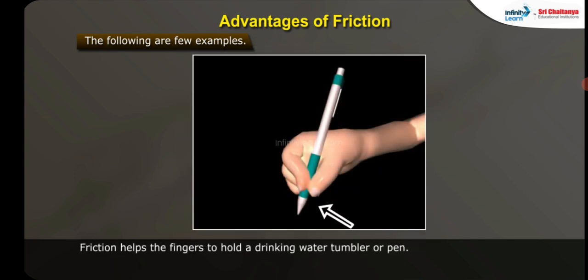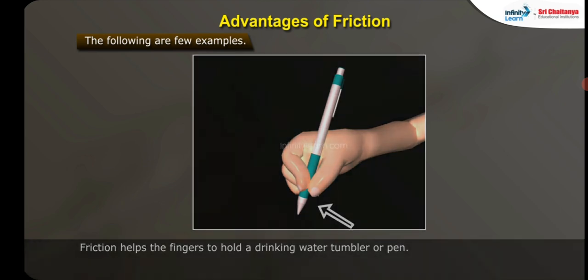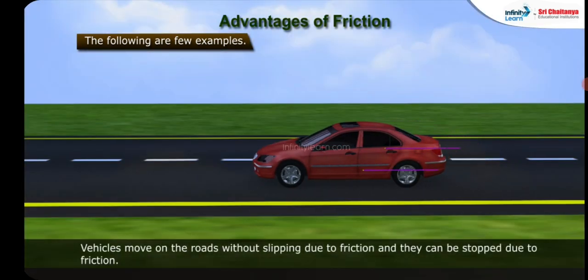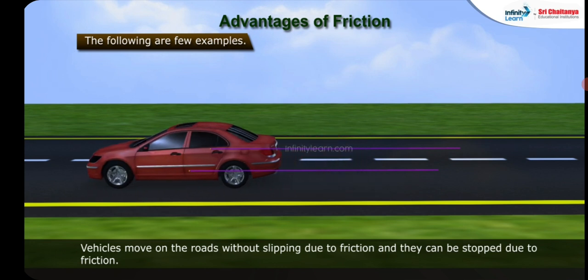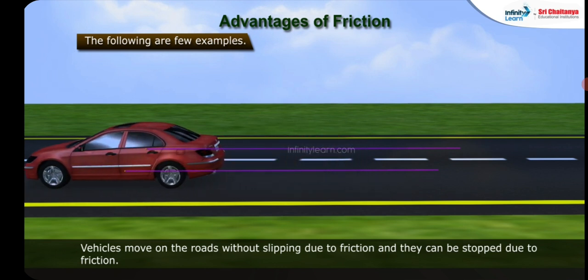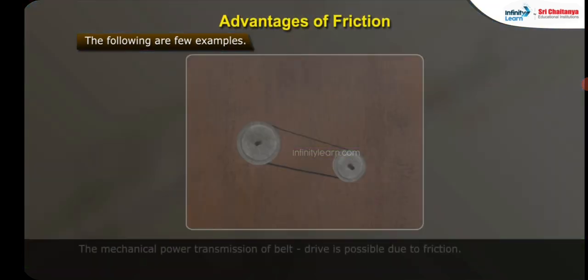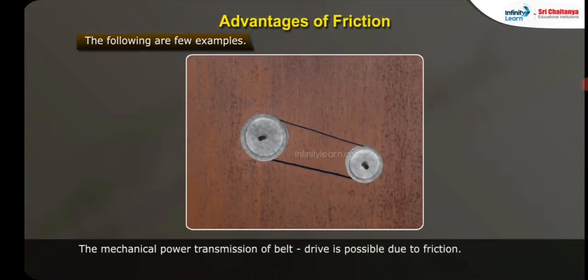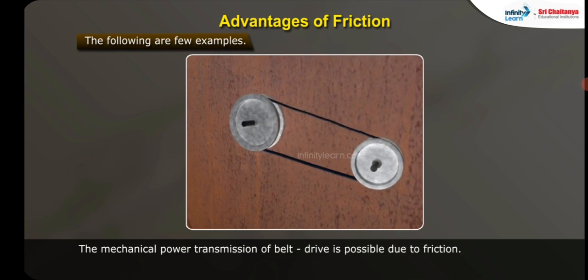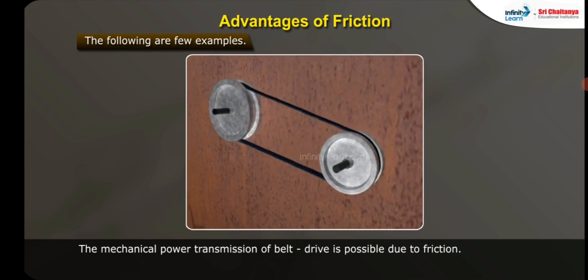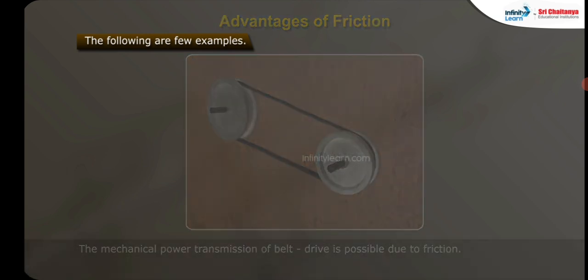Friction helps the fingers to hold the drinking water tumbler or pen. 4. Vehicles move on the roads without slipping due to friction, and they can be stopped due to friction. 5. The mechanical power transmission of belt drive is possible due to friction.